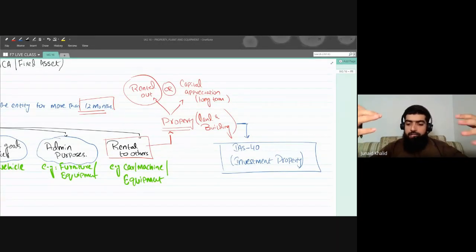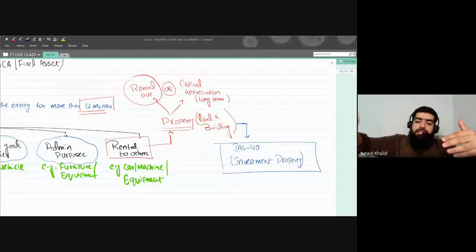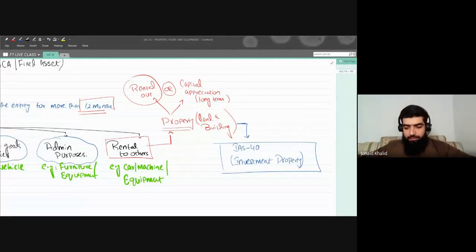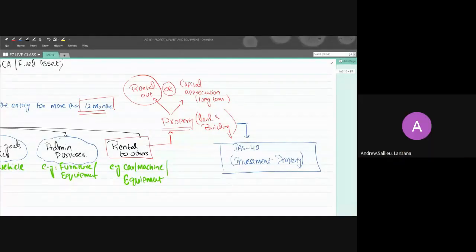It's not a rental. Whenever you lease an asset, it means that you bought an asset on installment basis. The substance is that you are purchasing that asset and you will pay the price of that property in different installments. Are you getting it, Andrew? Yes, sir. I get it.